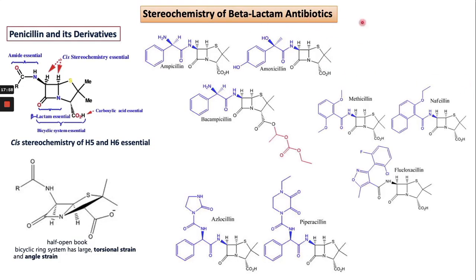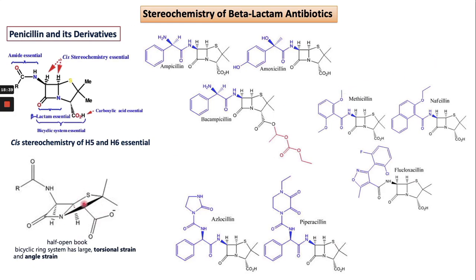Here is the stereochemistry of beta lactam. In the case of the beta lactam ring, you can see the penicillin derivative. This is the beta lactam ring. The stereochemistry of the chiral carbons should be cis in all beta lactam antibiotics. You can see examples here: amoxicillin, and this one is bacampicillin. All have the cis stereochemistry. If it is trans, then it will not be active. So you can see how stereochemistry affects drug activity. All the drugs have the cis stereochemistry rather than the trans.